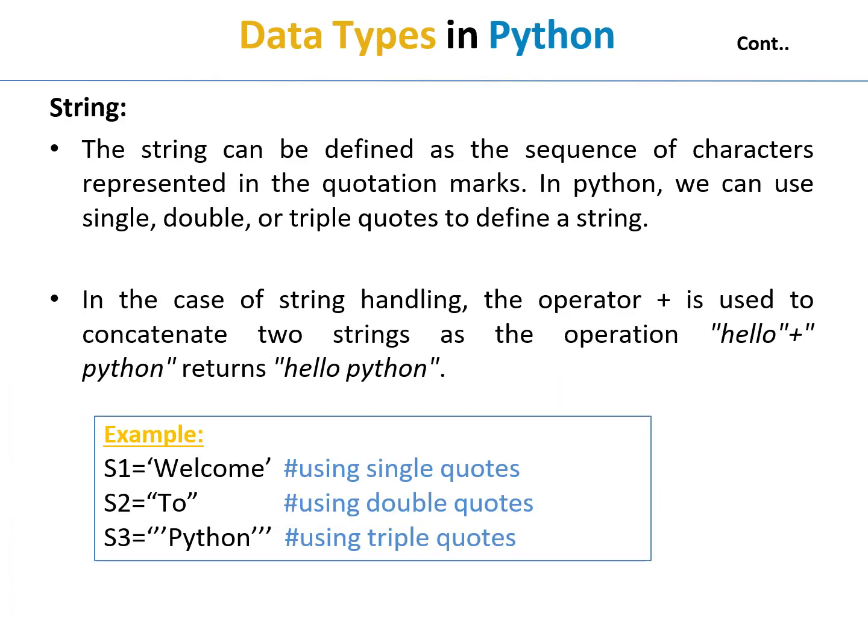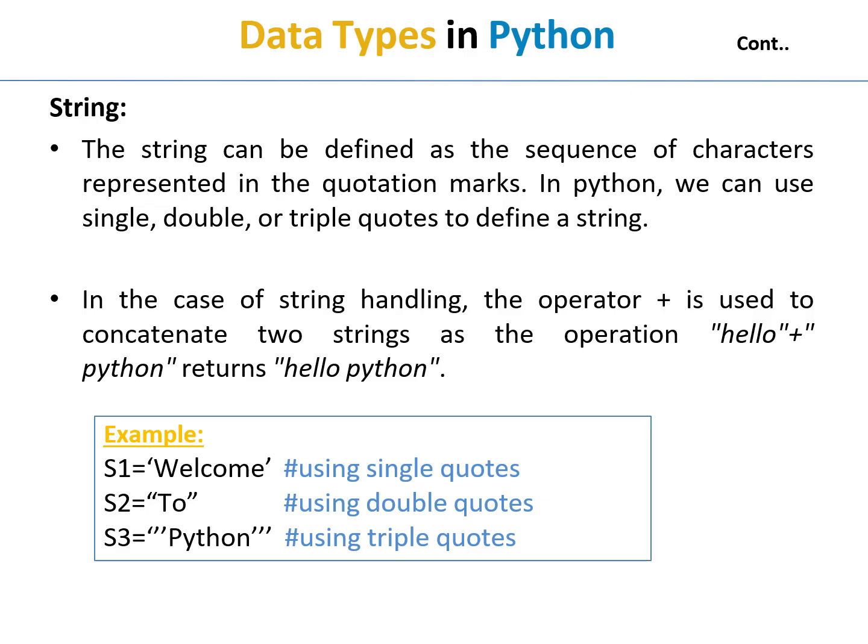A string can be defined as a sequence of characters represented in quotation marks. In Python, we can use single, double or triple quotes to define a string. In string handling, the plus operator is used to concatenate two strings. For example, the operation hello plus Python gives hello Python.